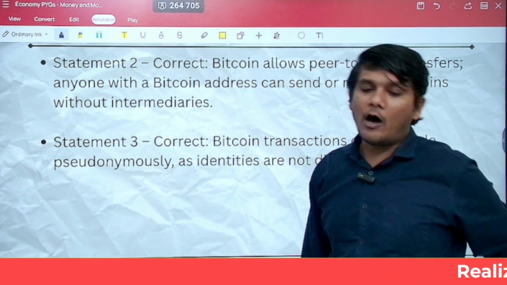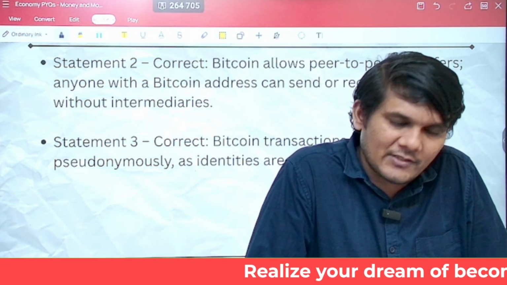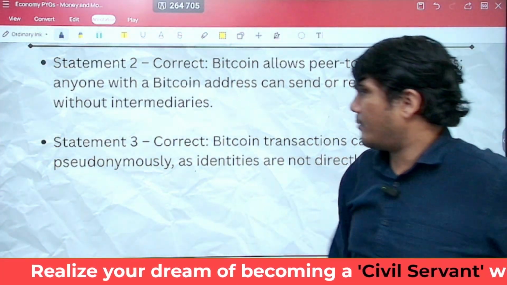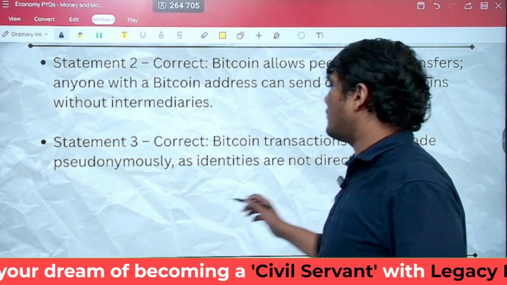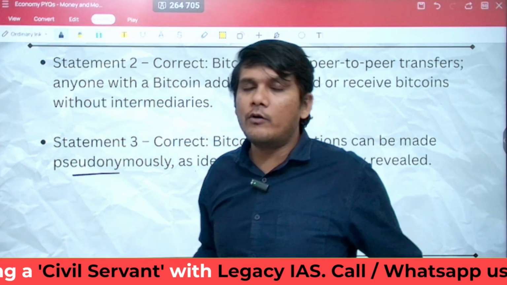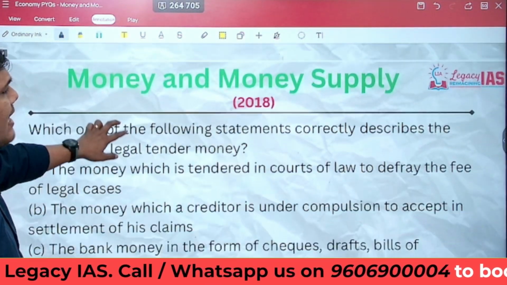Does Bitcoin allow the transaction sending and receiving? Yes, it does. If the address is there, peer-to-peer transaction is allowed without the involvement of the intermediary, and Bitcoin transactions can be made pseudonymously. That means without revealing the identity. So both the statements 2 and 3 are correct.